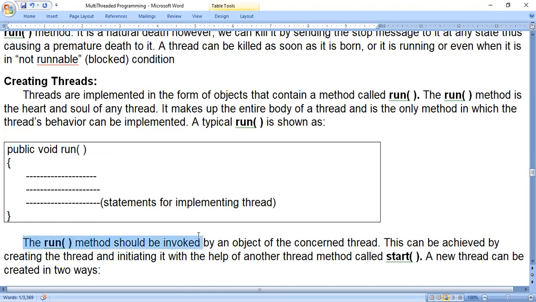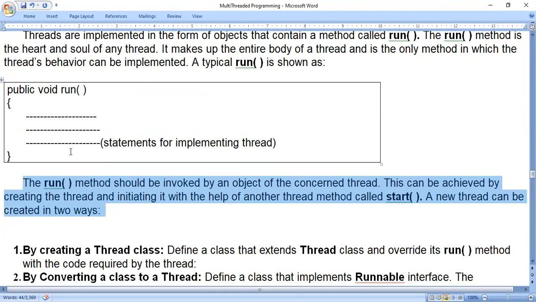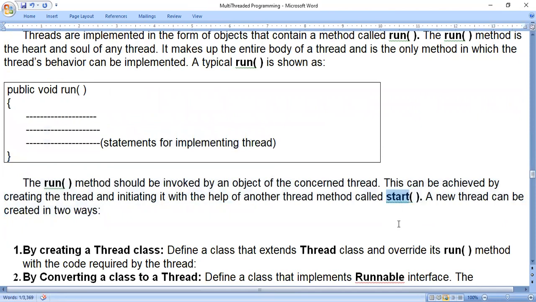The run method should be invoked by an object of the concerned thread. This can be achieved by creating a thread and initiating it with the help of another thread method called start. So whenever we want to call a run method, there is a method called start. Start method will start the run method. I will show you in the program.